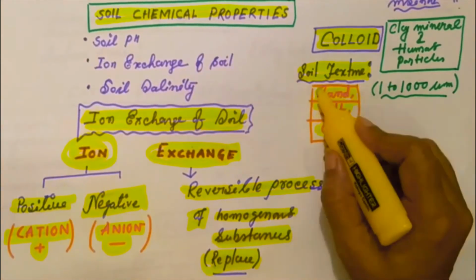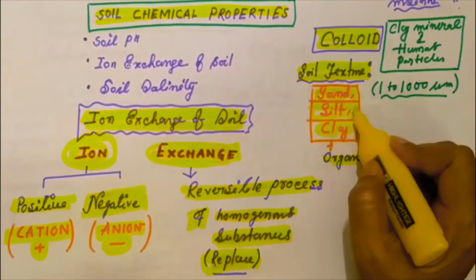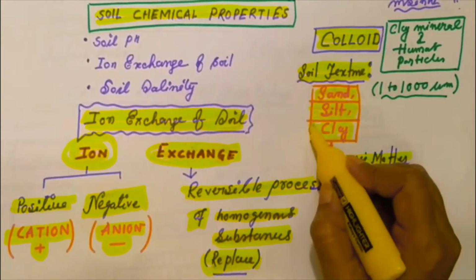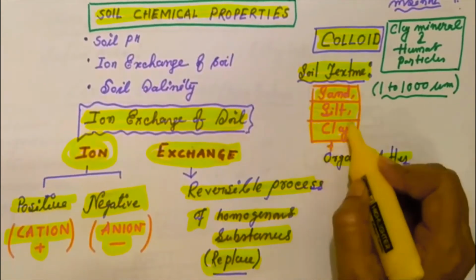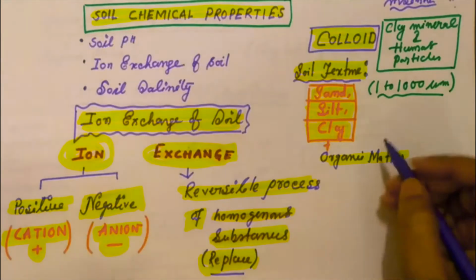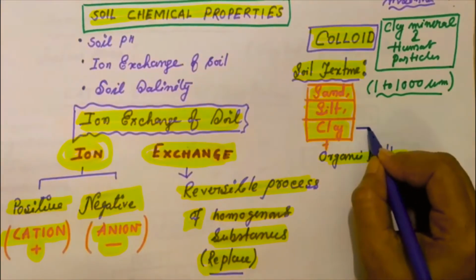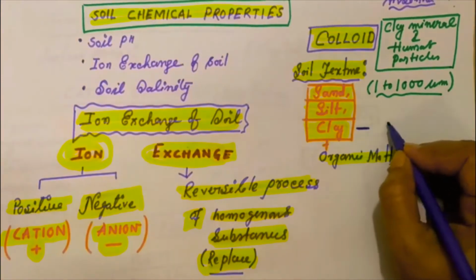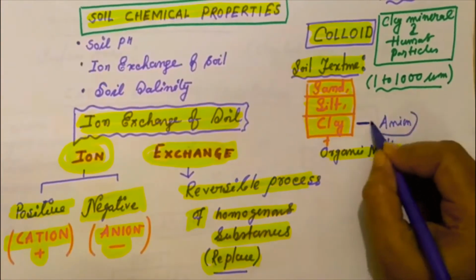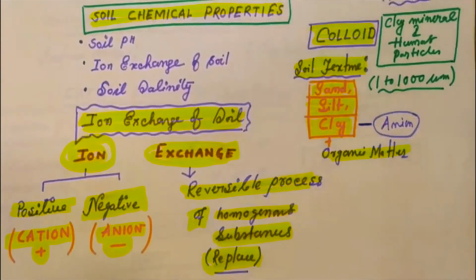Here I would like to mention one thing: among sand, silt and clay, clay particles are the tiniest, but the surface area of clay is the largest. Clay particles always carry a negative charge, like an anion. This is the special characteristic of clay.